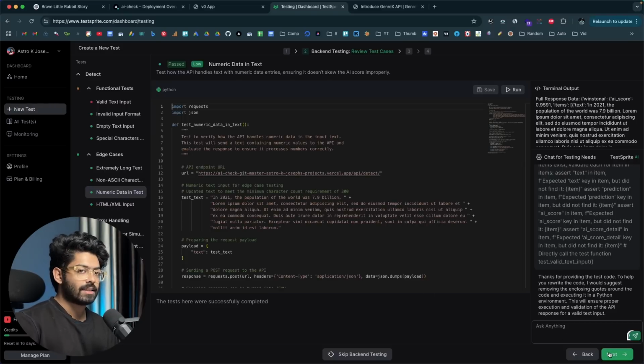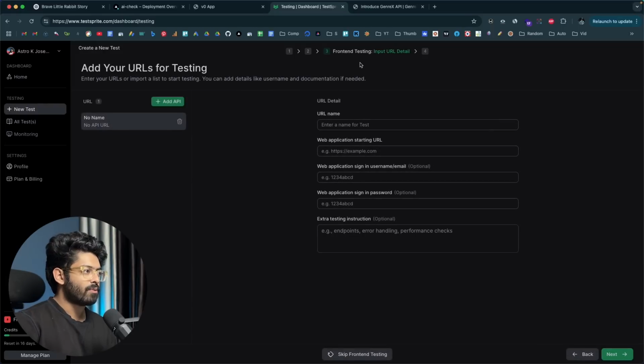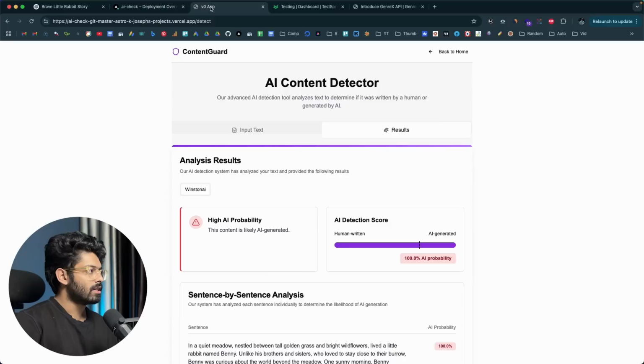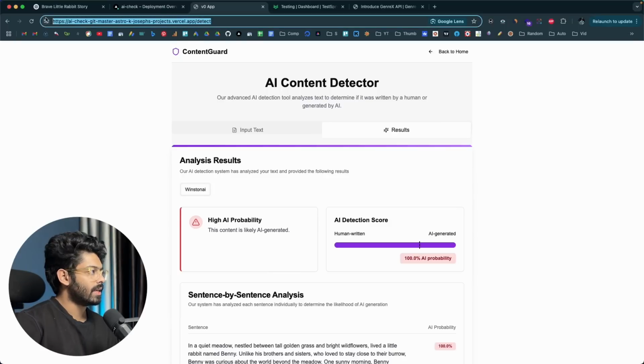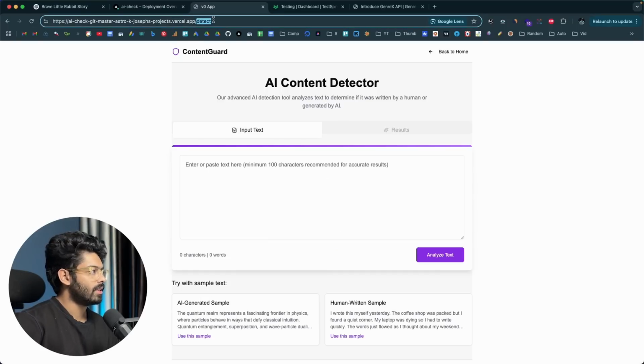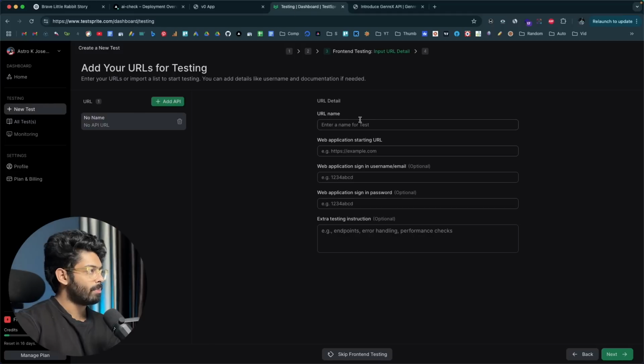So the API, or let's say the backend testing part, is now complete. So I can click on next. And now it is time for front-end testing. And this time around, you gotta go ahead and give URLs of your front end of the application. So first and foremost, I'll copy the URL of the home page and I can paste it in here, and name it home page.